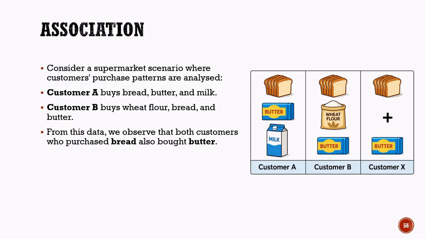Online shopping websites, supermarkets, and food delivery apps commonly use association models to provide product recommendations, increase sales, and improve customer experience. In summary, association learning discovers relationships between items and predicts what products are likely to be purchased together based on past customer behavior.